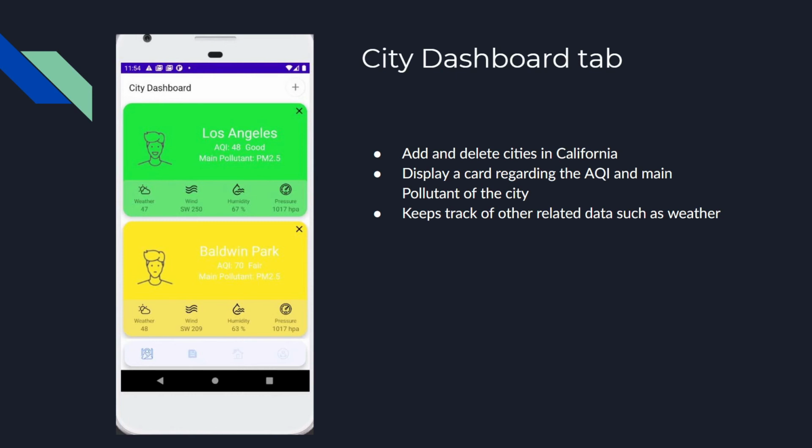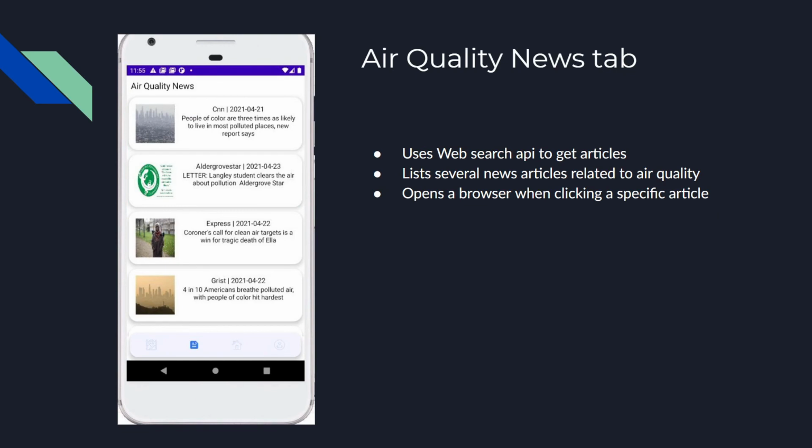So moving on to the next tab, we have the Air Quality News tab. This tab will display several news articles regarding air quality. It uses the web search API to gather these articles and show them here. The news articles gathered will be recent, so it's not going to be outdated. It'll always take the most recent articles related to air quality and show them here.